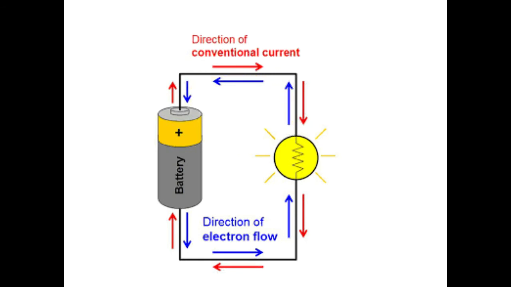But as in the last lecture we discussed, the direction of current, or we can say the direction of conventional current, is opposite to the direction of flow of electrons. So we can say that the direction of flow of current is from the positive terminal of the battery to the negative terminal of the battery.